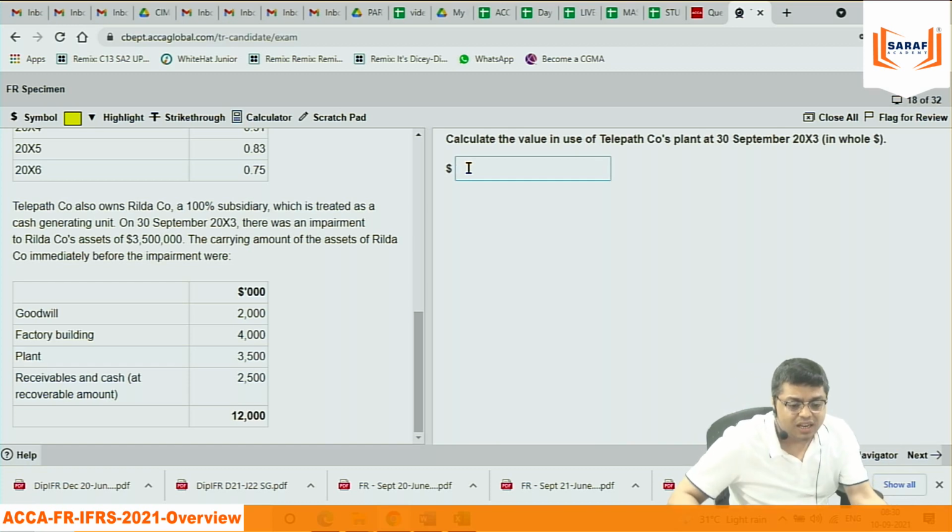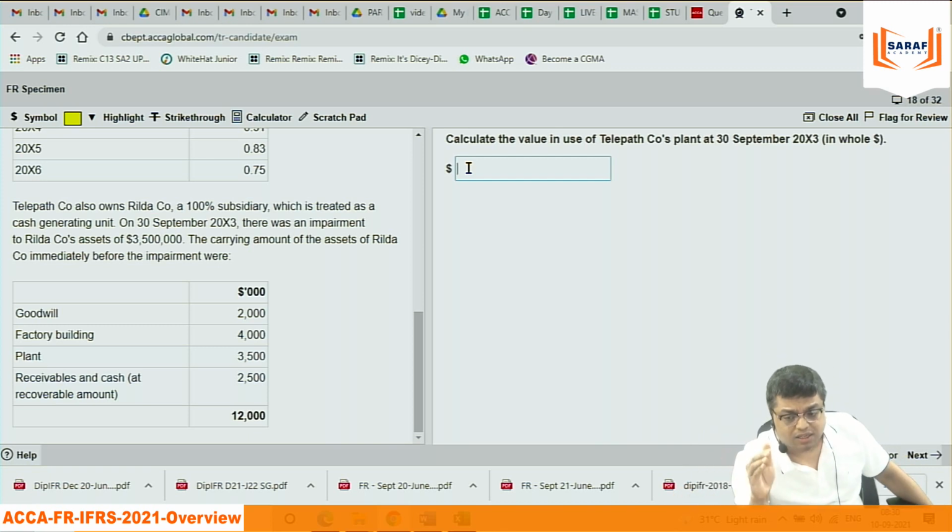So I always say in the class, it is very easy to pass the diploma IFRS exam as compared to the financial reporting exam. Passing ACCA financial reporting exam is difficult, but ACCA diploma IFRS is easy to crack. For the exam, so much detailed study is not required, but we are not going to study for the exam. We need to study in such a way that we understand every concept in detail. So if we are working in the accounting and auditing domain, we can handle everything single-handedly. We don't require anybody. That is the purpose of our class.